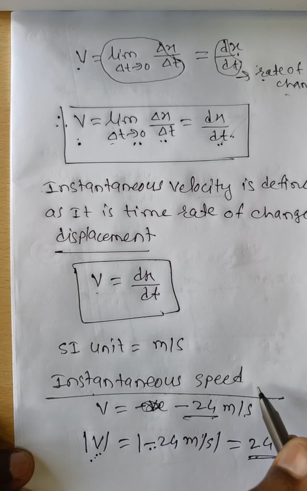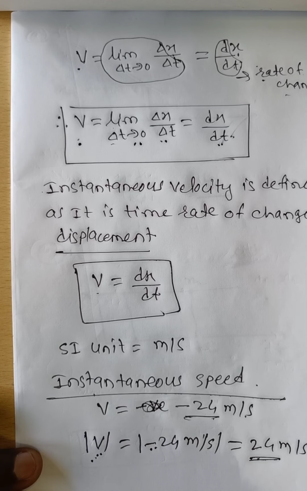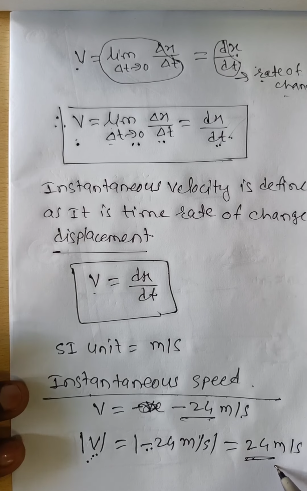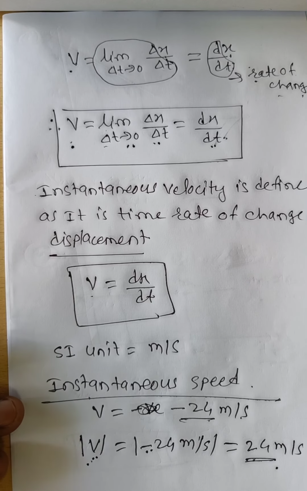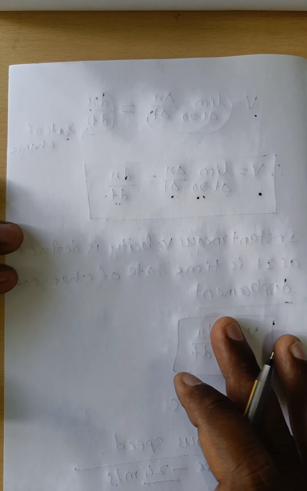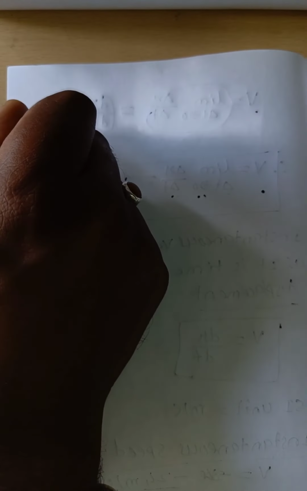Then what is meant by instantaneous speed? Instantaneous speed is nothing but the magnitude of instantaneous velocity. If the value is positive, we take it as positive. If the value is negative, we also take the positive value. That is known as instantaneous speed.